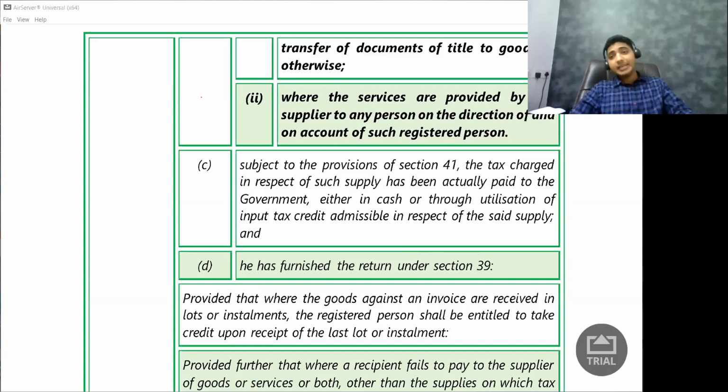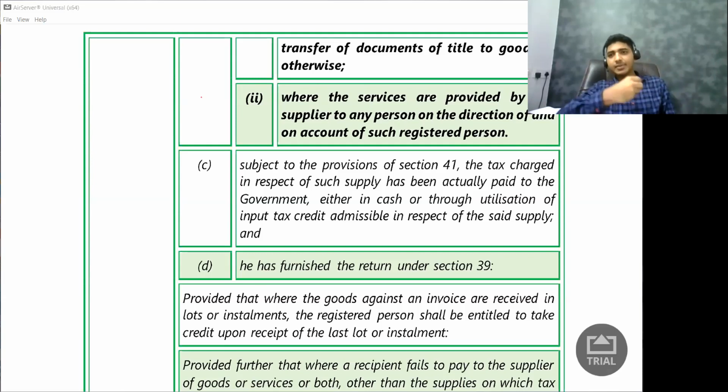Say I purchased this hard disk. Now in this situation, what all happened? I have the invoice with me, so condition 1 is satisfied. What is condition 2? Condition 2 is I should have received the goods. Let us say I received the goods, so condition 2 is satisfied. What is condition 3? Condition 3 is the craziest condition. What does it say?